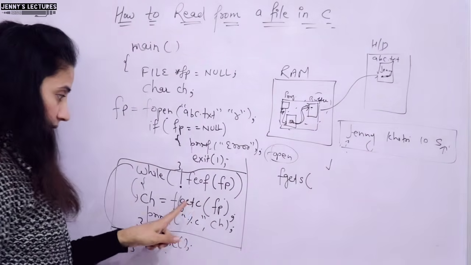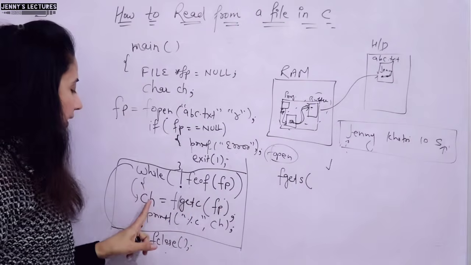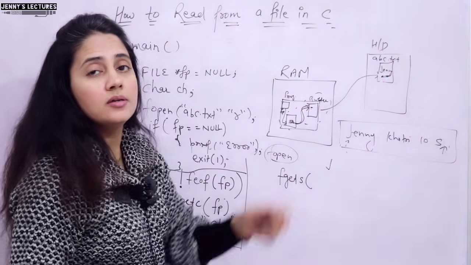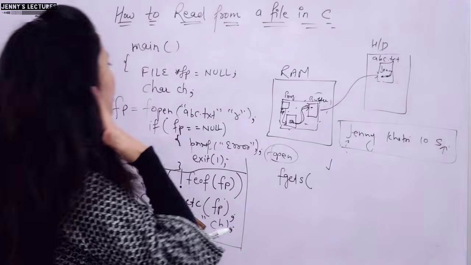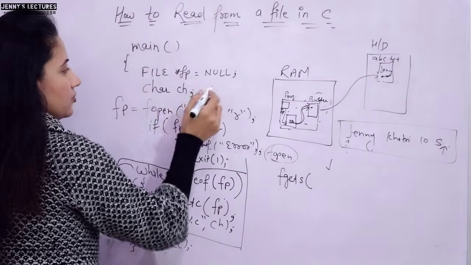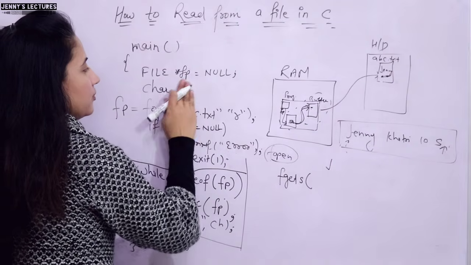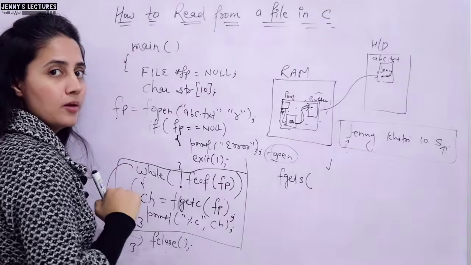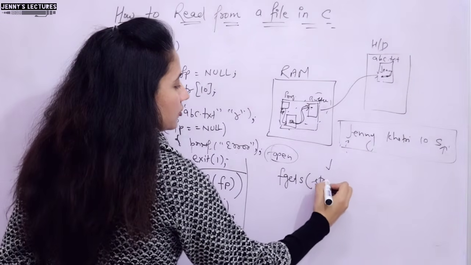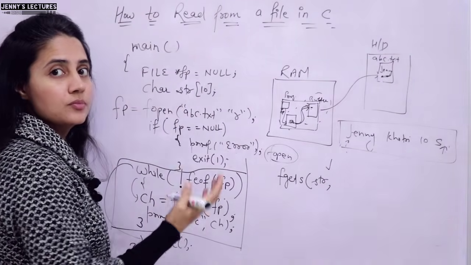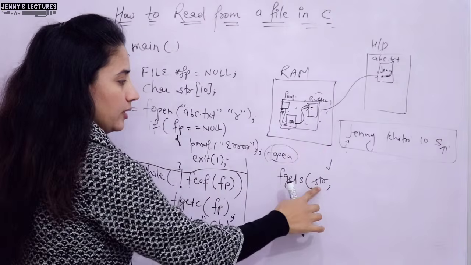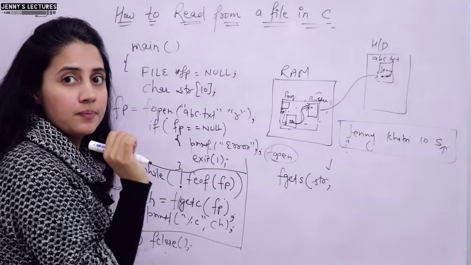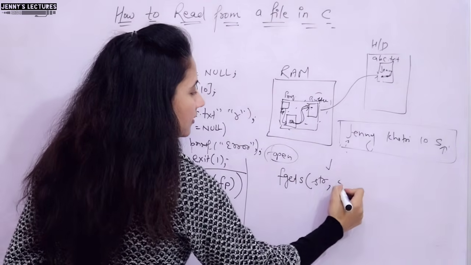First of all, say here we have read one character and we have stored that character into ch. So here we will read a string. So where will you store that string? Obviously we need to first of all declare a string here. So rather than a character, I am taking, suppose, char str with size 10. So the first argument would be the string str, where I am going to store whatever I read. Next is how many characters you want to read at one time. So I want to read, suppose, 5 characters,